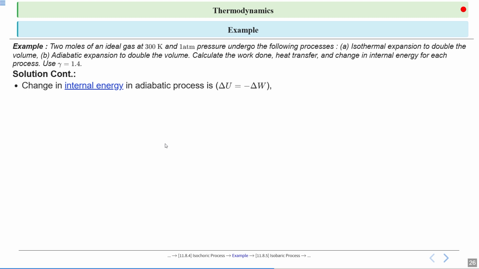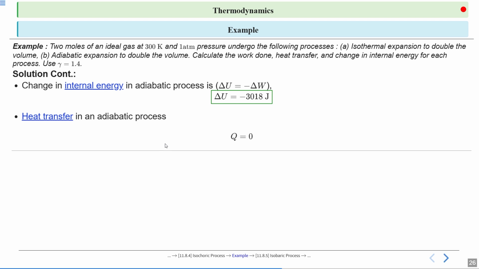Now we will calculate the change in internal energy. The change in internal energy in an adiabatic process, delta U, is equal to minus of W. So delta U is equal to minus 3018 joule. Heat transfer in an adiabatic process, delta Q equal to 0, because in an adiabatic process there is no exchange of heat between the system and its surroundings.